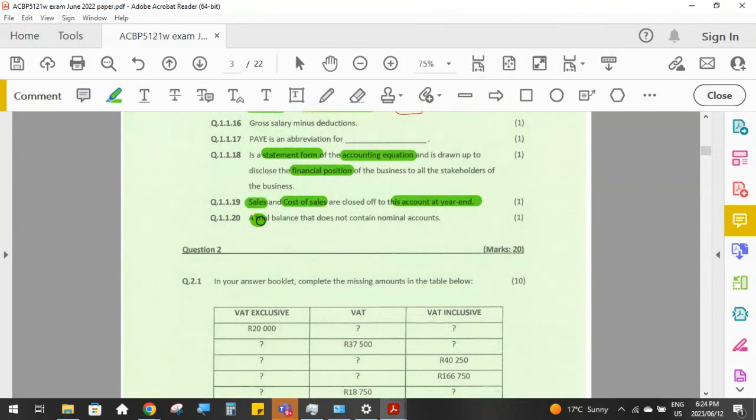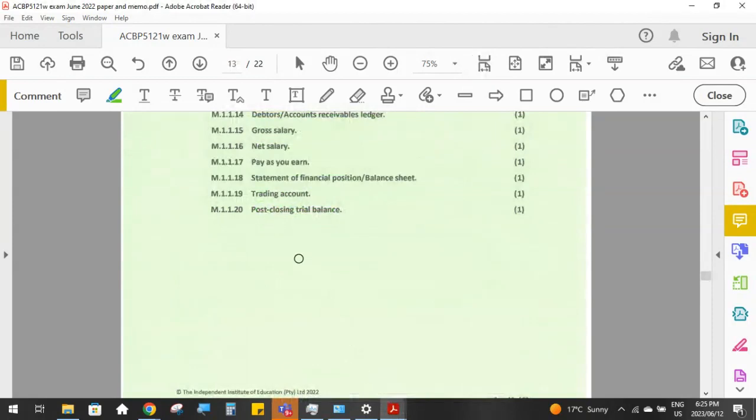And then the last one, a trial balance that does not contain any of the nominal accounts. So at year end, once we have closed off all of our income and expense accounts, what we're left with then is the trial balance, with no nominal account balances left. So what is that called? The post-closing trial balance.